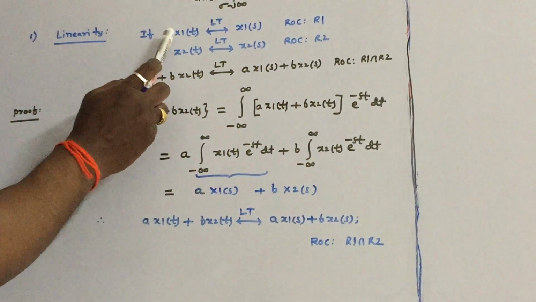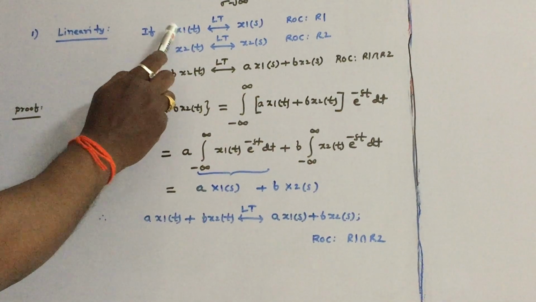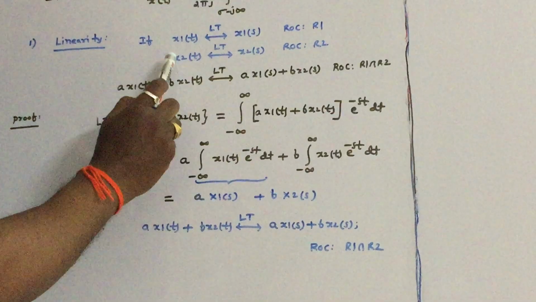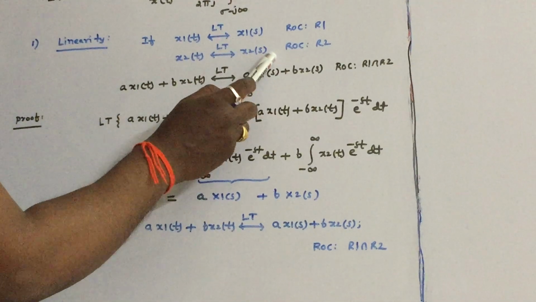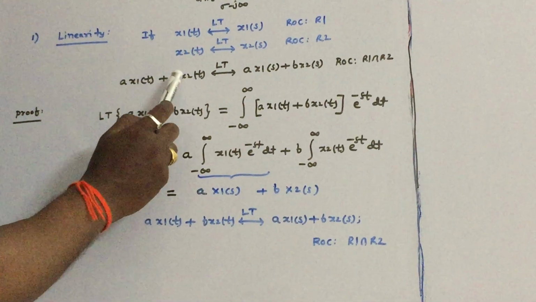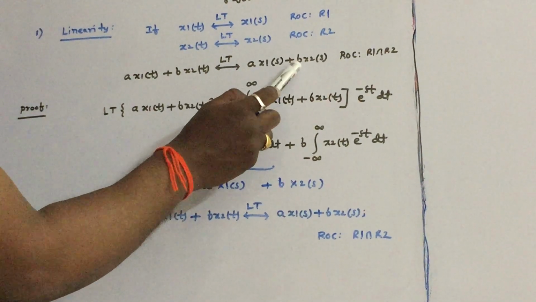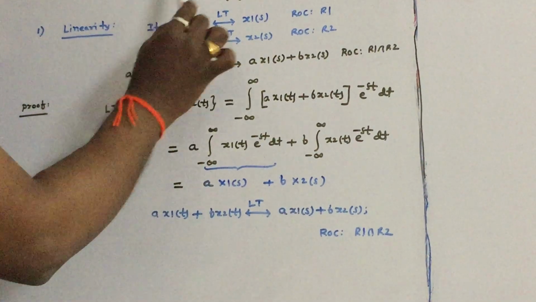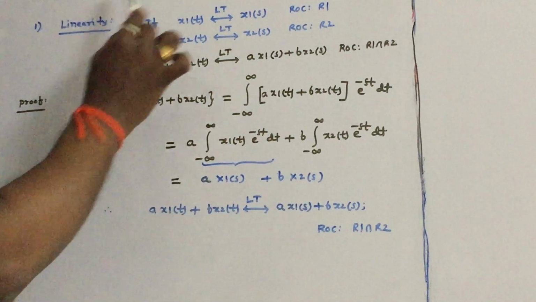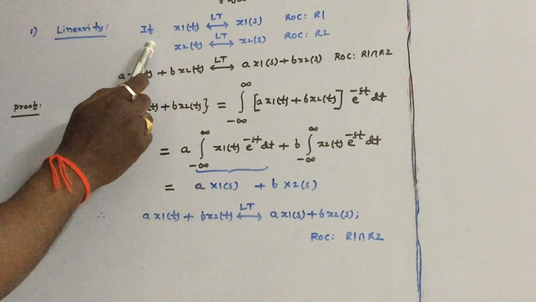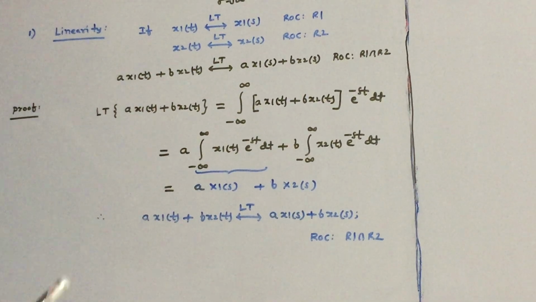Similarly, coming to the Fourier transform linearity property, if x1 of t's Fourier transform is x1 of omega, x2 of t's Fourier transform is x2 of omega. So then a x1 of t plus b x2 of t's Fourier transform is a x1 of omega plus b x2 of omega. So in this way, you can recollect all the formulas of linearity of exponential Fourier series, Fourier transform and Laplace transform.